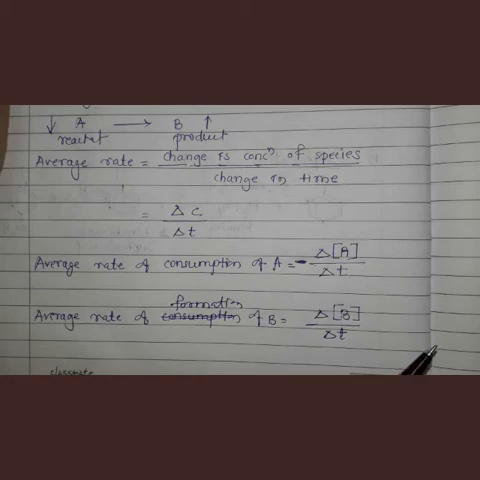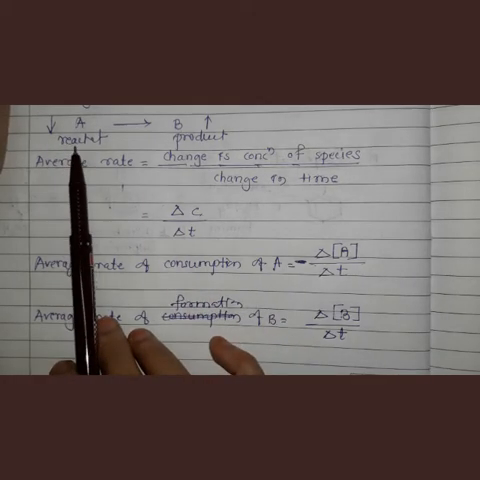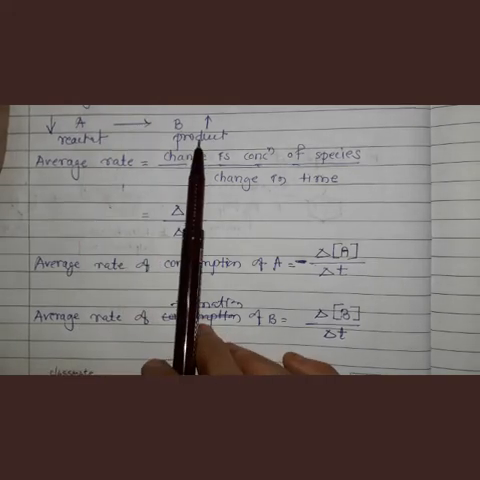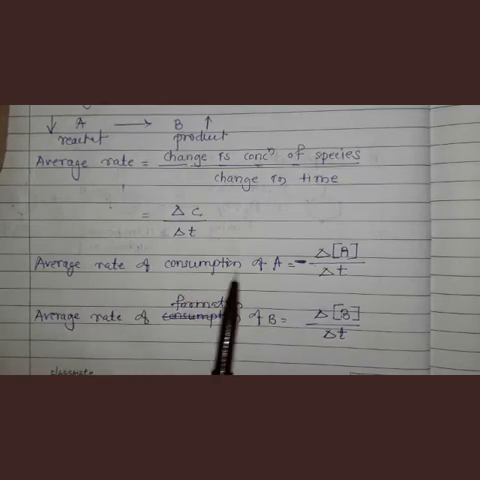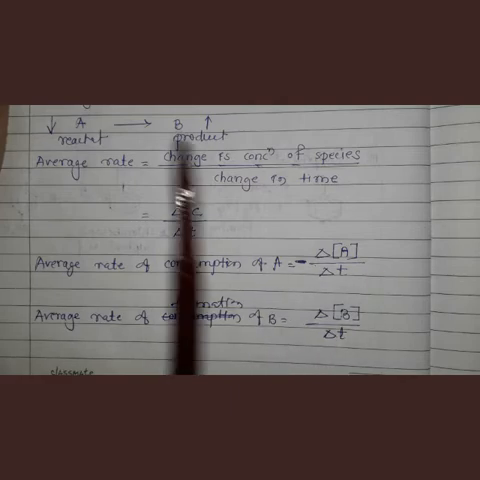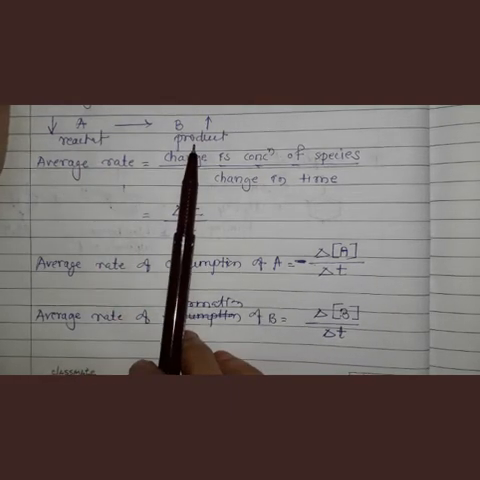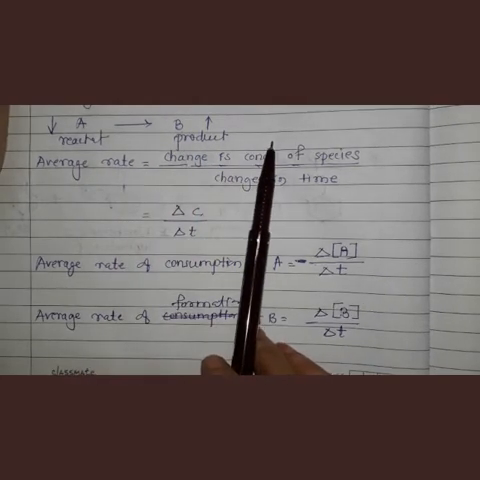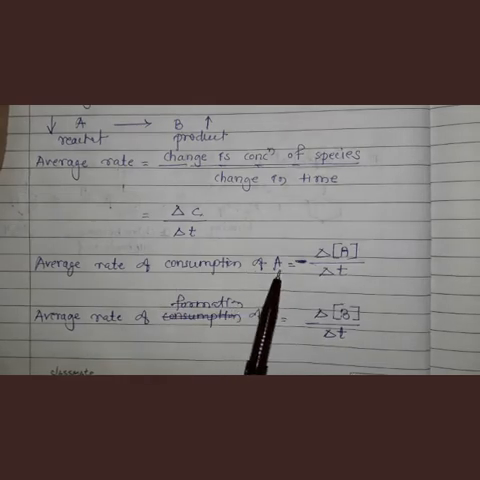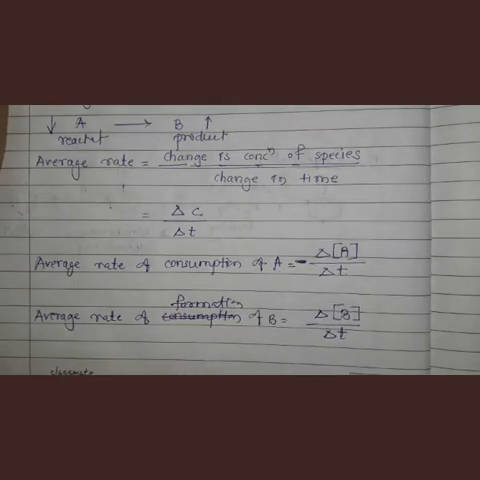Now the rate at which reactant is consumed, at the same rate product is also formed. That means the average rate of consumption of A is equal to the average rate of formation of B. At whatever rate A is consumed, at the same rate B will form. As this keeps getting consumed, this keeps getting formed. So rate of consumption of reactant is equal to rate of formation of product. Understand? So here we have written average rate for consumption of A and average rate of formation of B.